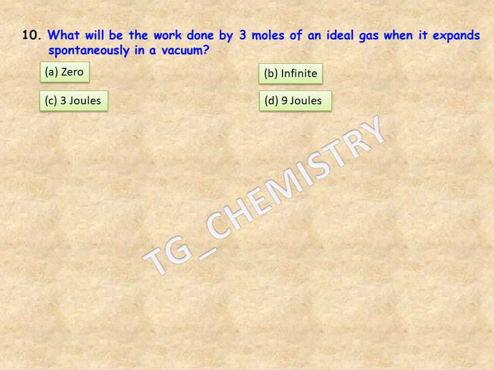Next is, what will be the work done by 3 moles of an ideal gas when it expands spontaneously in a vacuum? Now we know that when an ideal gas expands into a vacuum, it doesn't do any work, irrespective of the number of moles of the gas. So therefore, the right option should be option A, 0.